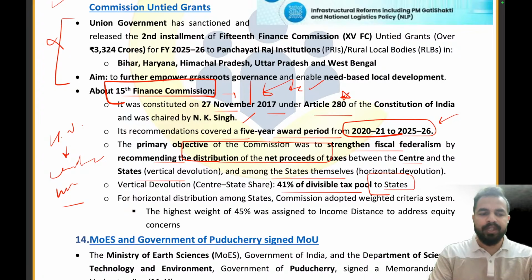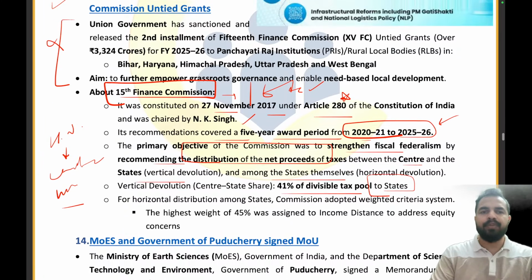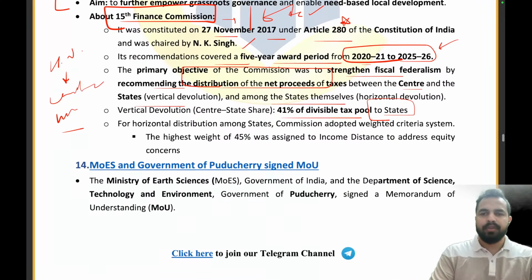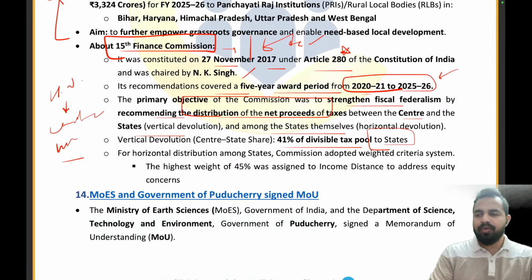Clear everyone? Are you guys able to understand it from the examination point of view? Okay, so that's all from this article. Let's move on to the next part. So are you able to answer all the questions if I will be asking you questions from this?